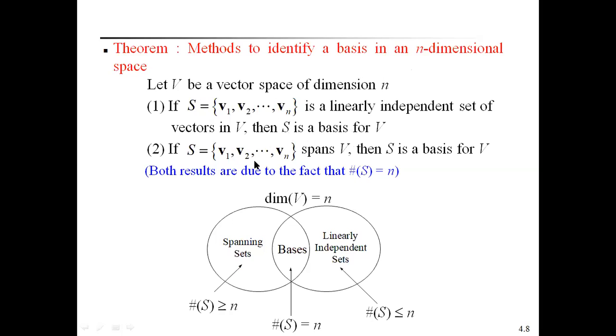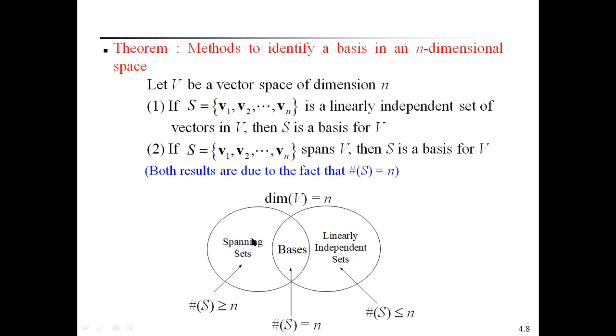And if S = {V1, V2, ..., Vn} spans V, then S is called a basis for V. Why? Because if any one of the conditions is satisfied, then it forms a basis for V. Both results are due to the fact that the number of vectors of S is equal to n, because it is an n-dimensional vector space. Therefore the number of vectors in both sets is the same.